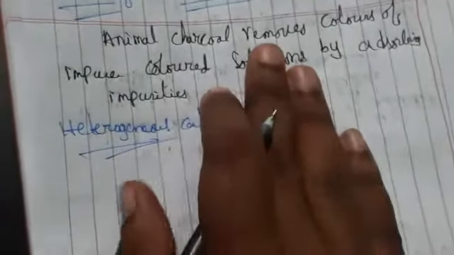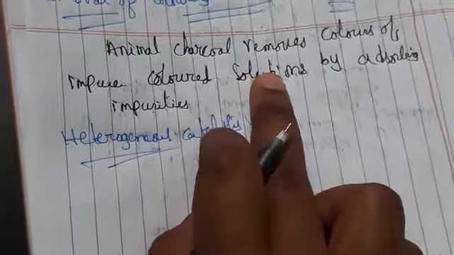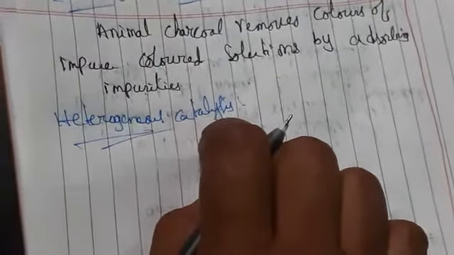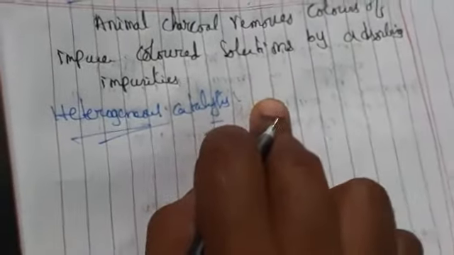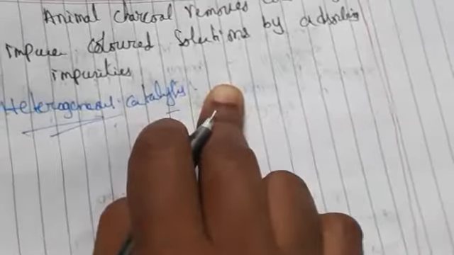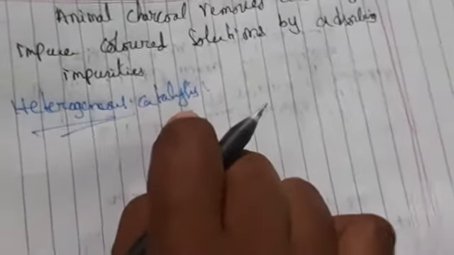That we call catalysis. Heterogeneous means in different phases. The reactant and the catalyst we are taking are in different phases. We call it a heterogeneous catalyst.